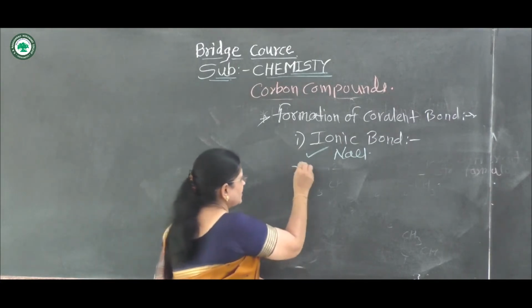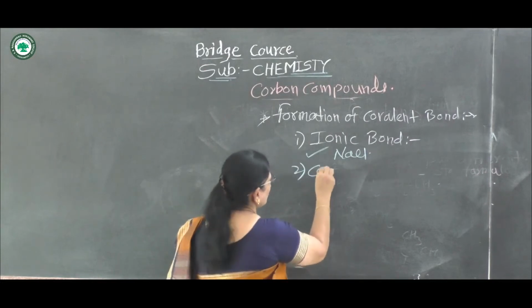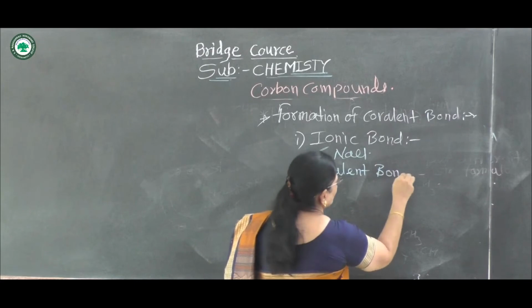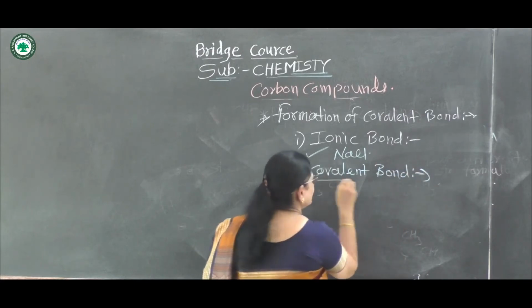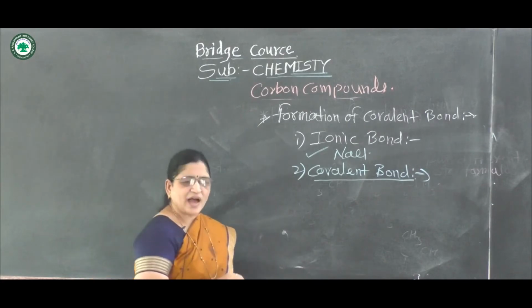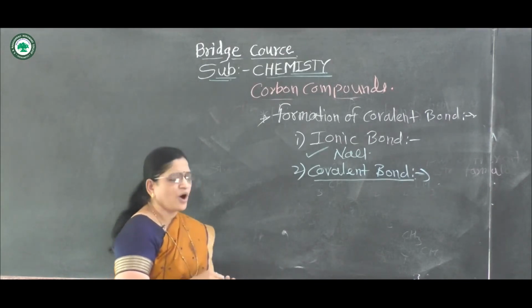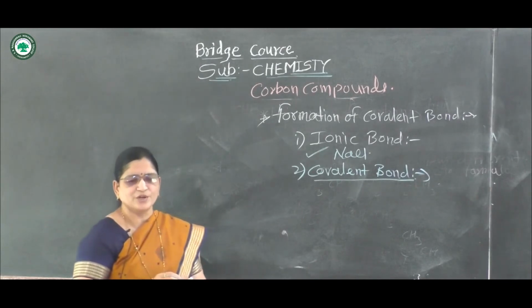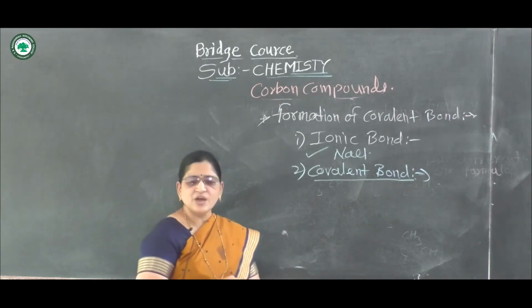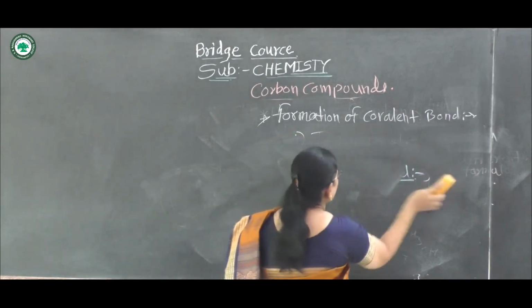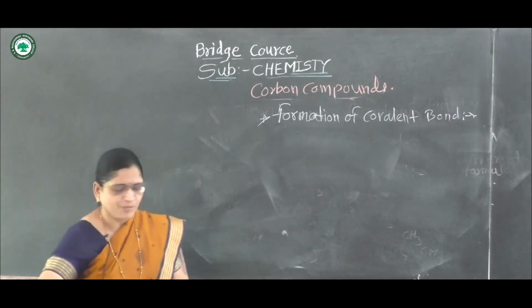Then the second type of bond is the covalent bond. This covalent bond is formed in a carbon compound by sharing of electrons. It also forms in the hydrogen molecule, and also in the oxygen molecule. First of all, covalent bond in the hydrogen molecule.